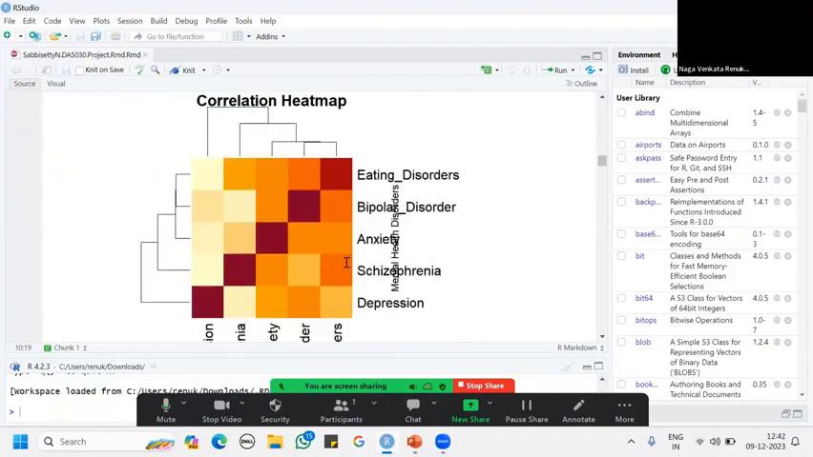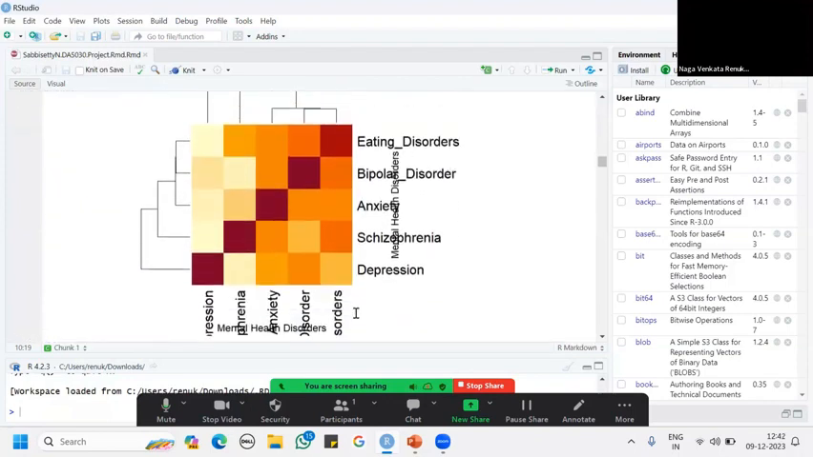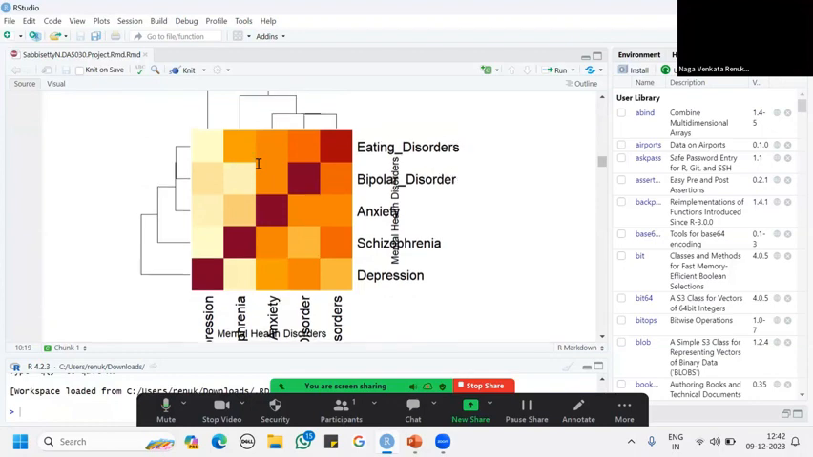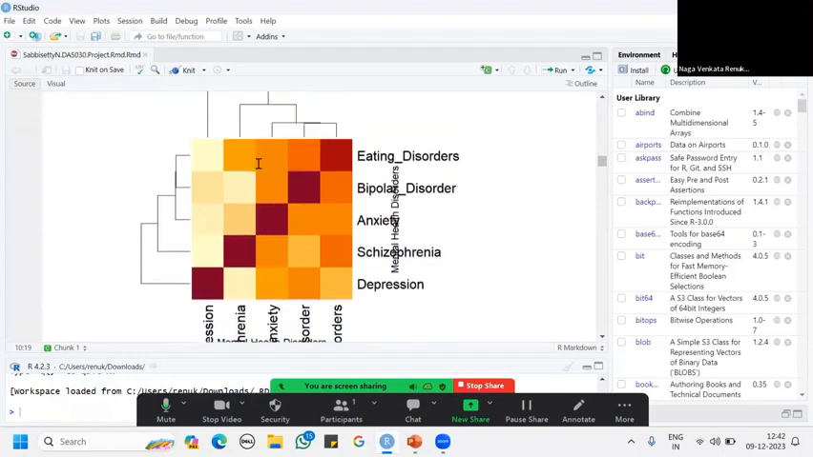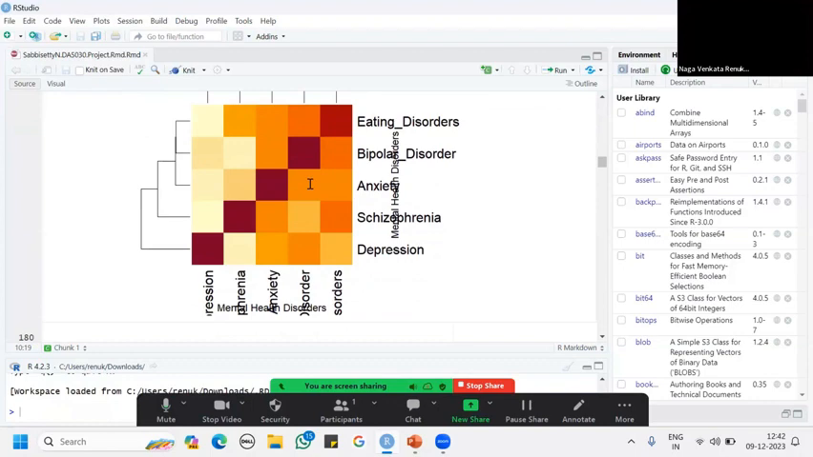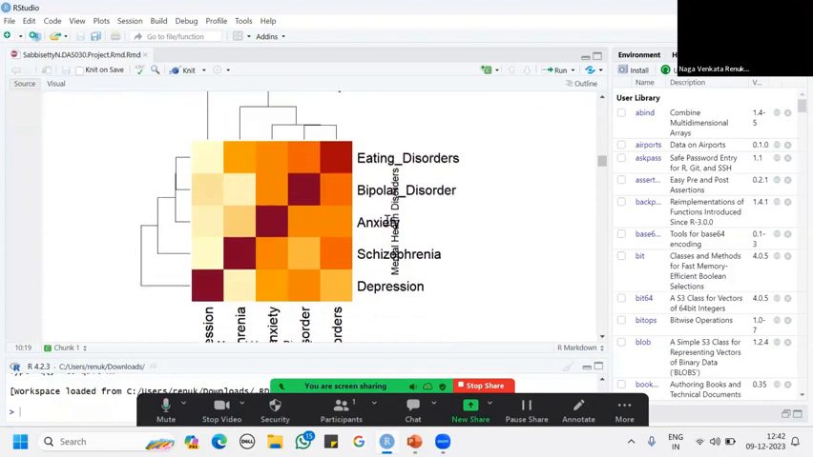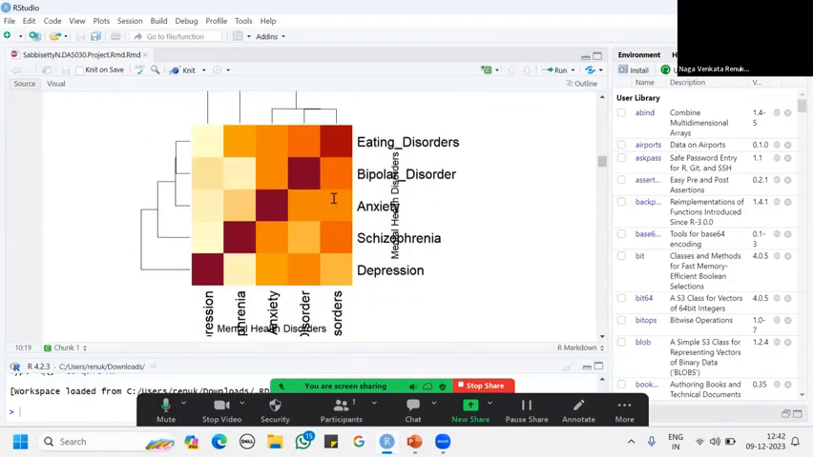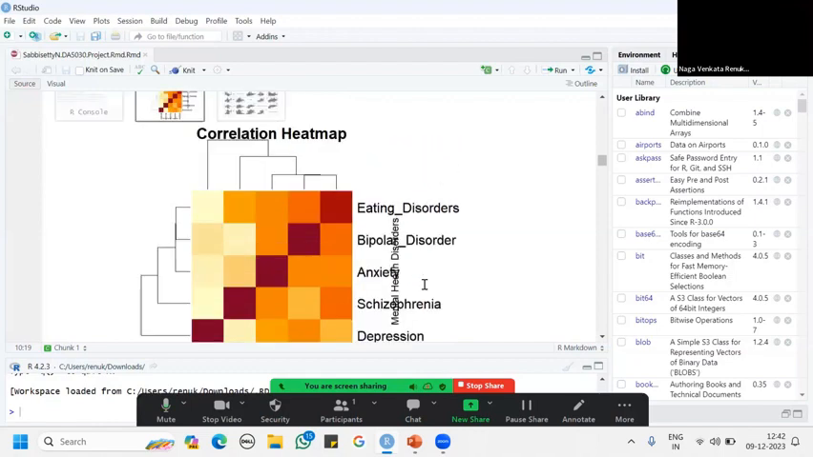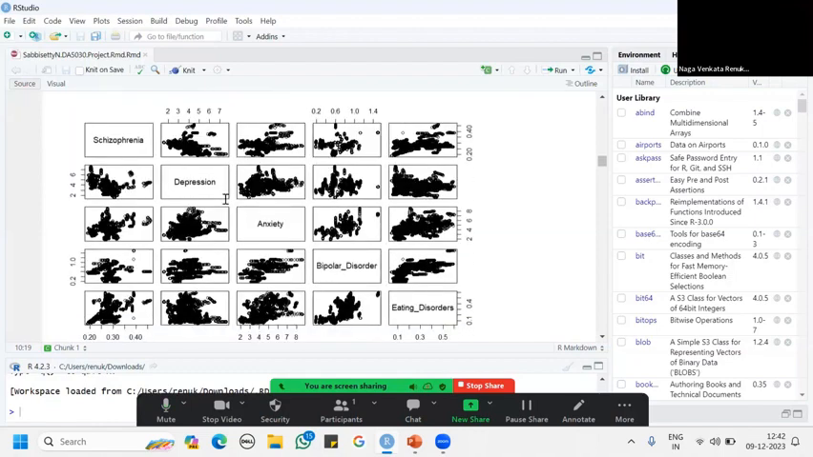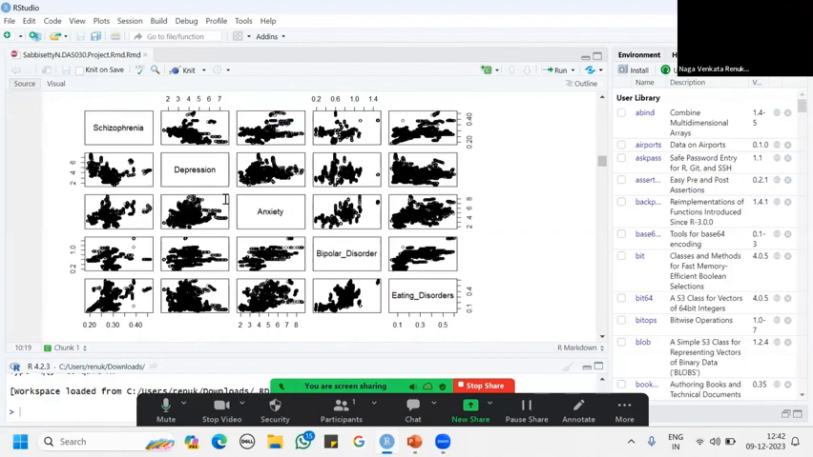I also used a heat map to get a better understanding. The darker color indicates a positive correlation, the lighter color indicates no relationship, whereas the in-between color shows a negative relationship. So I also used different plots for a better understanding.